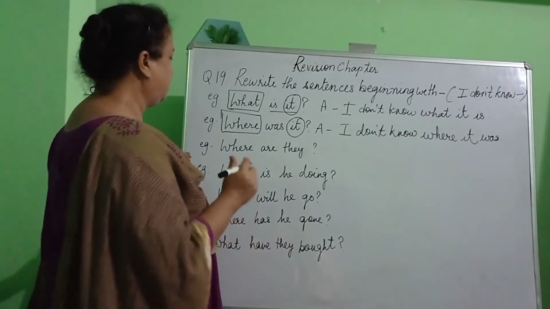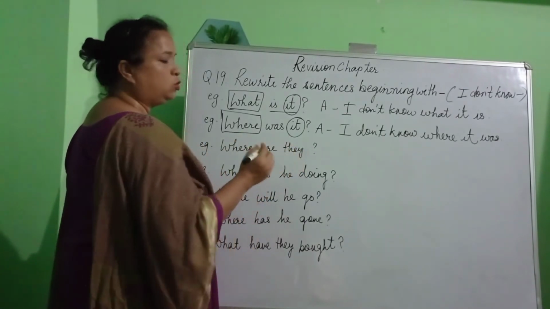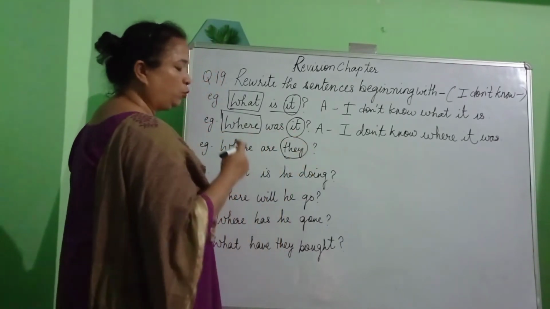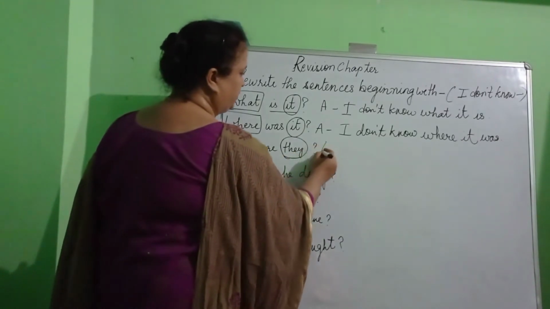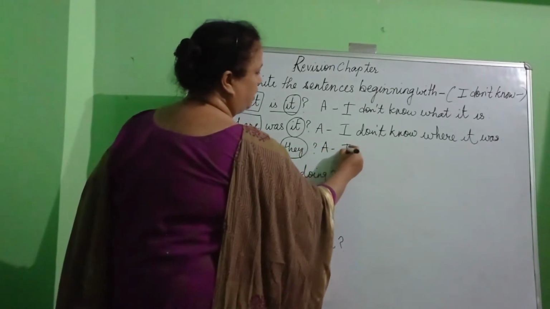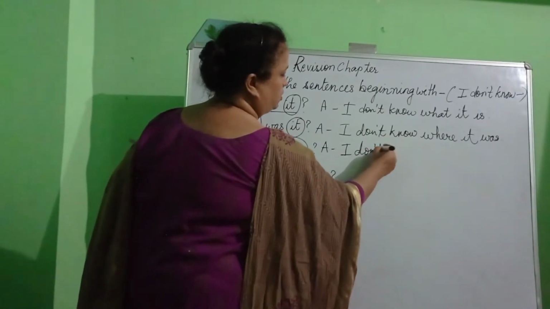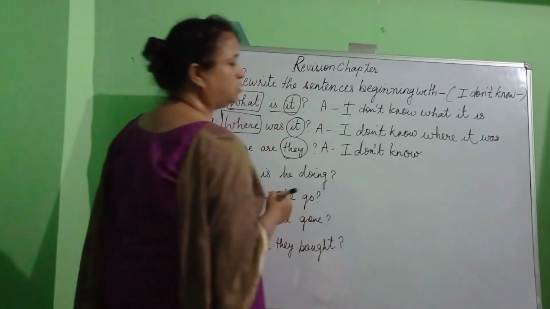Now, children, let us do the third one. Where are they? So, who are we talking about? We are talking about they. We want to know where they are. So, how do we begin our answer? We begin our answer using the beginning given to us. And what is the beginning that has been given to us? I don't know.